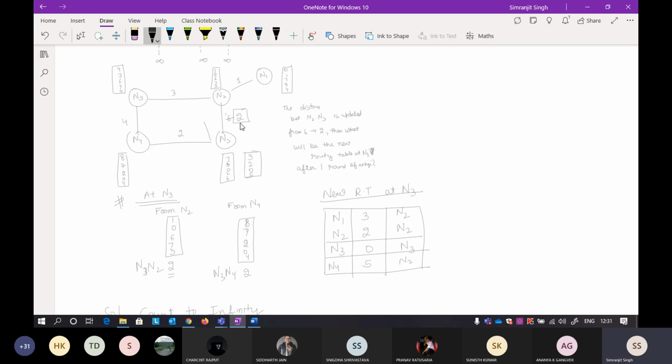Are you asking this question or another one? Yes, sir, this one. If you see here, the distance between N2 and N3 is automatically updated here. It is 2 here. If you update it to 2 explicitly, it will be wrong. But if you follow this step of DVR, it will automatically get to this. Any other doubt?